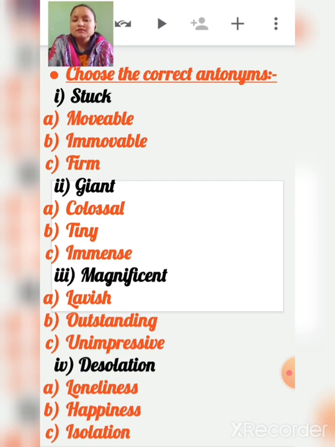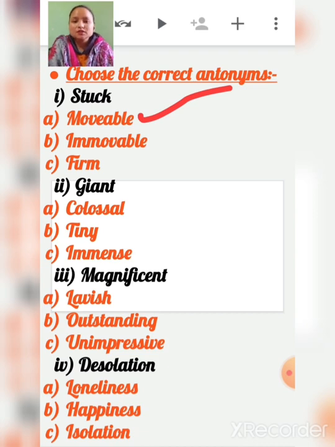Immovable and firm are similar to stuck, meaning not able to move. So what will be the opposite of stuck?